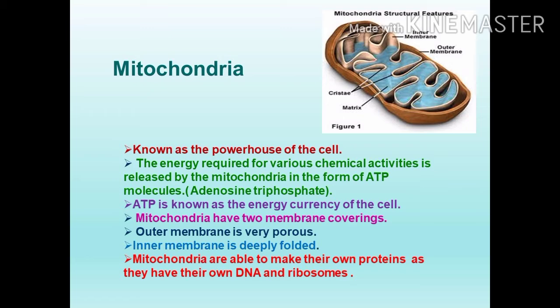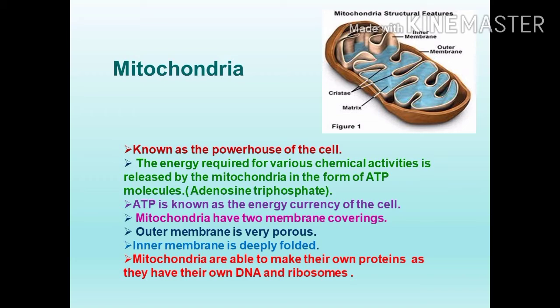What is ATP? Adenosine triphosphate. Whenever our body needs energy for the chemical activities, immediately the mitochondria will release energy in the form of ATP. It will store the excess energy in the form of ATP. ATP is known as the energy currency of the cell.